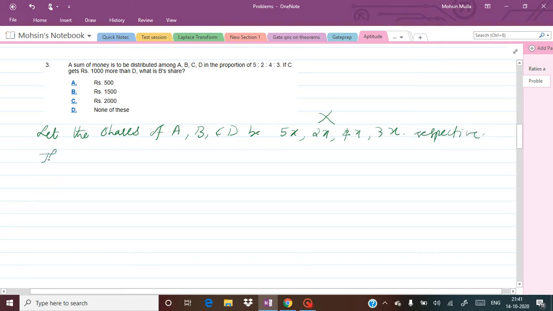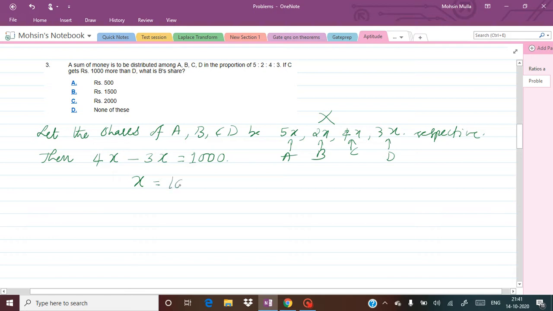Okay, so what additional have they given? If C gets rupees 1000 more than D, what is C's value? Here it is the value of D, and C's value is 1000 more than D. C's value is represented as 4x. C's value is larger than D, which means if the difference between C's and D's value is taken, it is going to be equal to 1000. So 4x minus 3x is going to be 1000. It is a simple algebraic equation, so it is nothing but simply x.